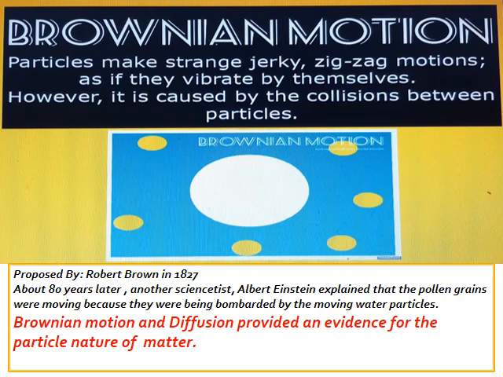But actually it was not so. About 80 years later, another scientist, Albert Einstein, explained that the pollen grains were moving because they were being bombarded by the moving water particles. It means Brownian motion and next the process of diffusion provide strong evidence for the particle nature of matter, meaning matter is made up of particles.